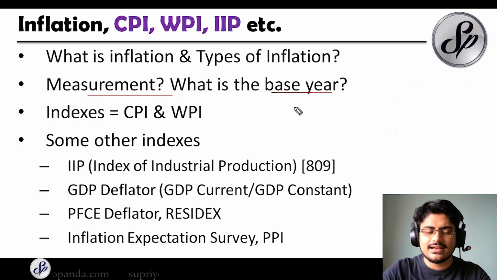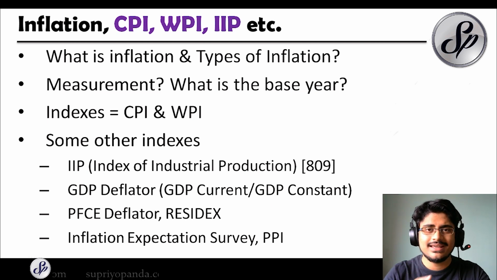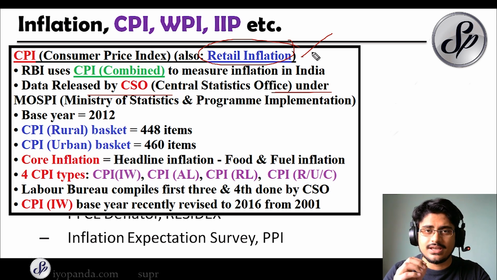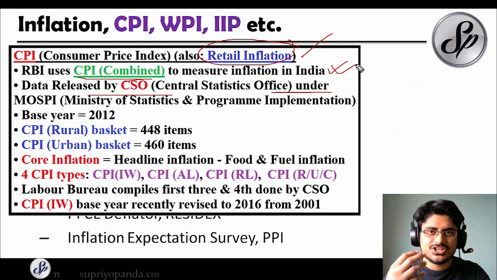Now let's take a look at the most important indexes of inflation that we have. We have two which are most important, CPI and WPI. Let's take a look at CPI first. So CPI actually means Consumer Price Index, and it also is called the retail inflation. Very important. Whenever somebody says retail inflation, you have to say that it is the CPI that they are talking about. So very important to remember that RBI uses the CPI combined metric to measure the inflation in India. Now earlier the RBI used to measure it using the WPI, but now since CPI is geared towards the retail customers, they have moved to the CPI combined metric to measure the inflation in India.